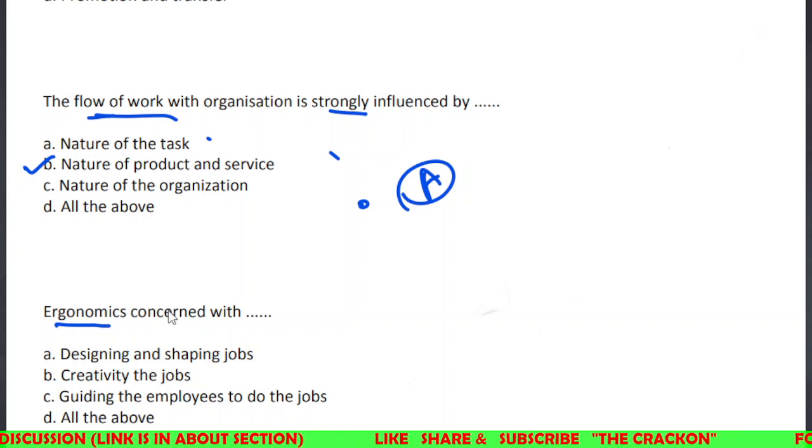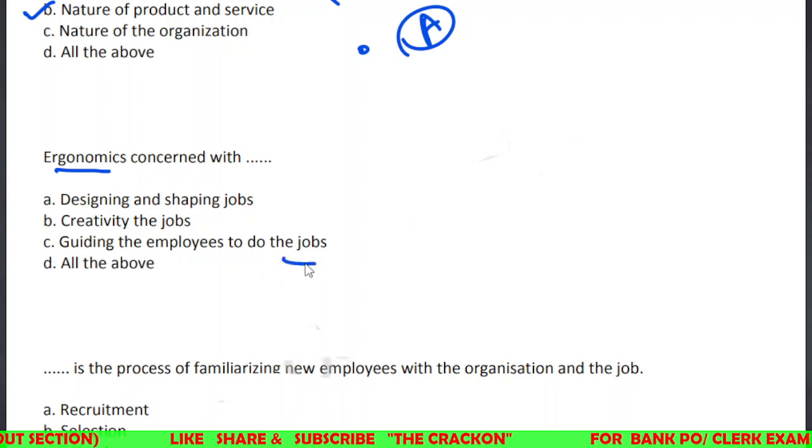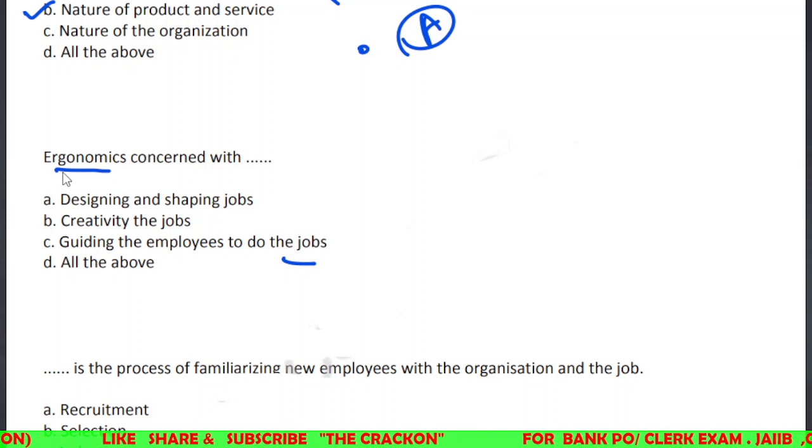Ergonomics is concerned with dash: designing and shaping jobs, creativity the jobs, guiding the employees to do the jobs, all the above. So ergonomics is related with designing and shaping the jobs, right?